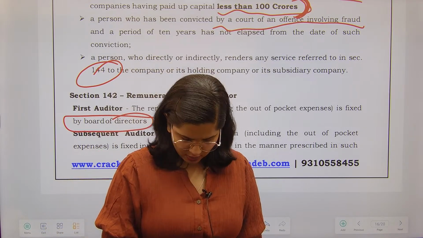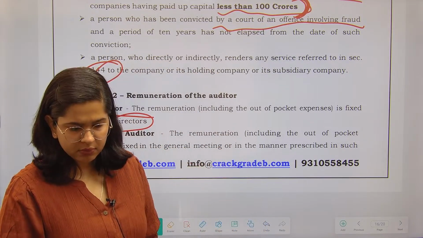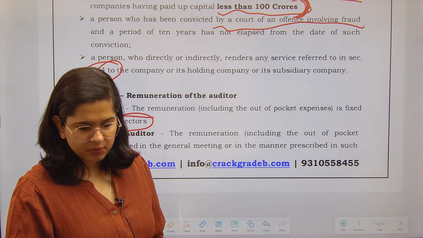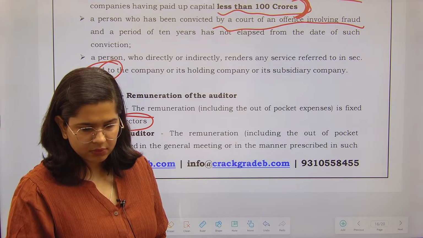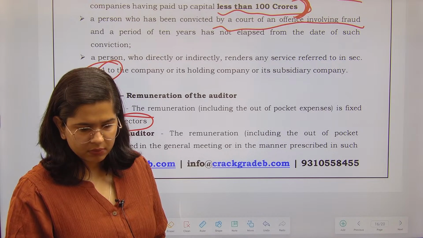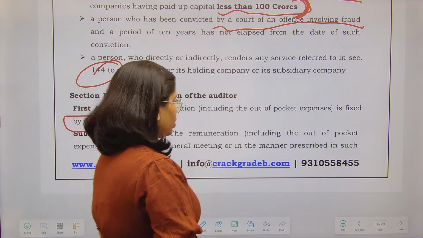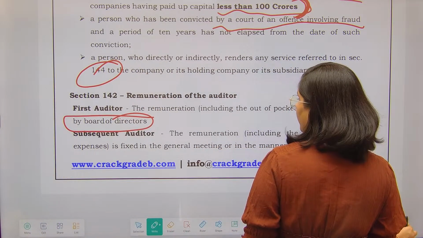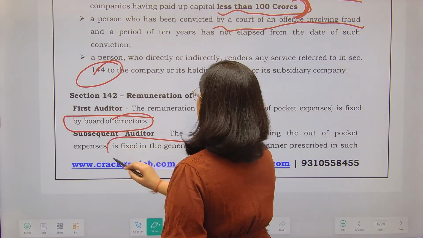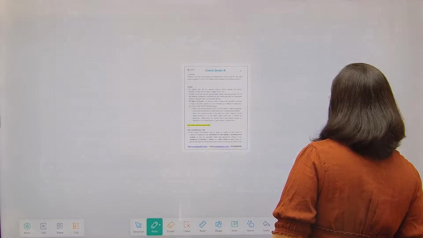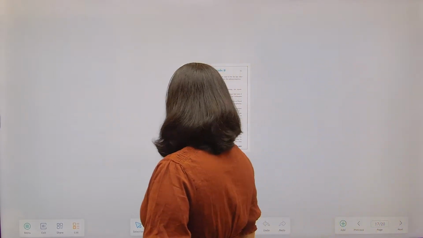Did you understand now? Okay, fine. So subsequent auditors, who will appoint them and give the remuneration to subsequent auditors? It will be fixed in the general meeting. That means the shareholders will fix.